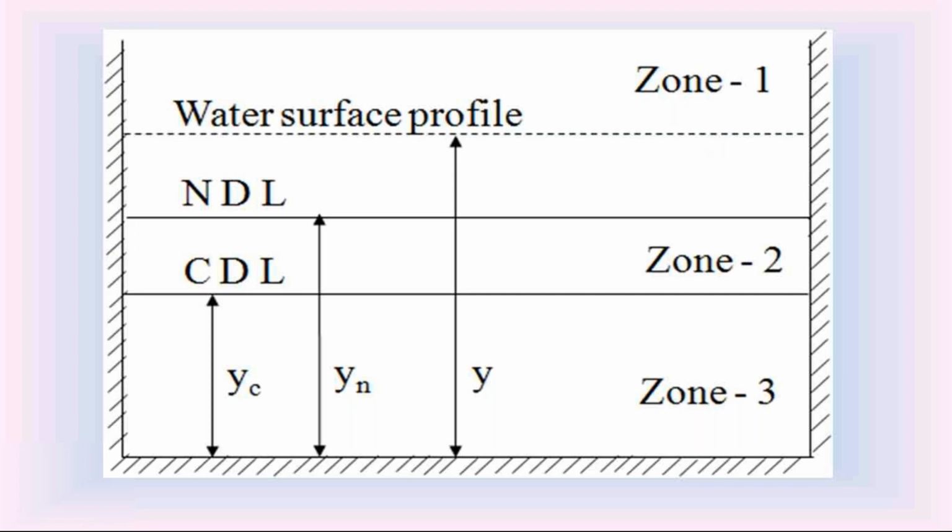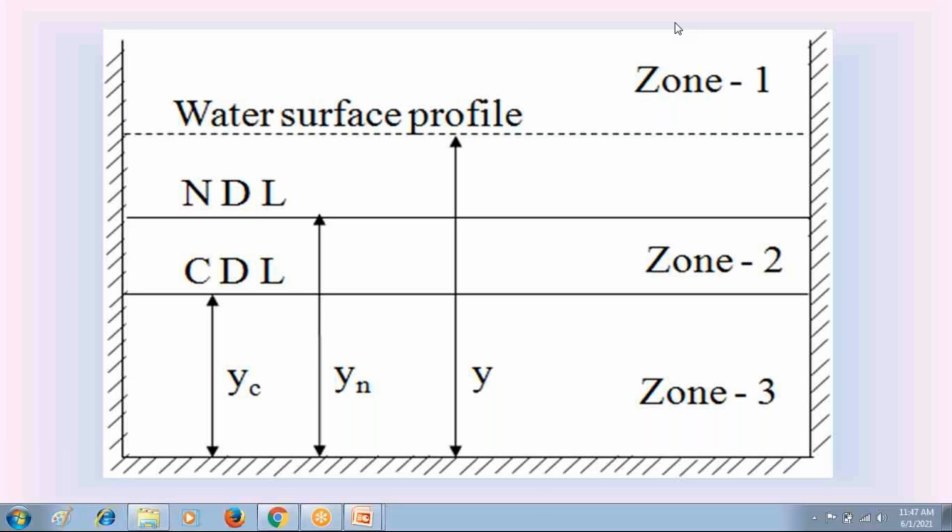Anyone, student, please respond: when do we call the channel bottom slope a mild slope?